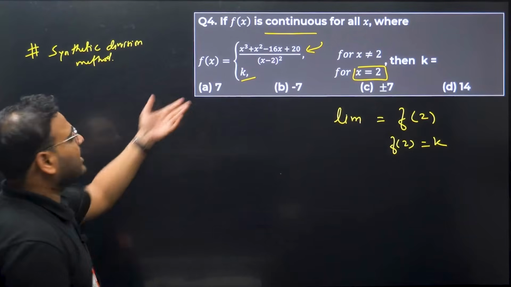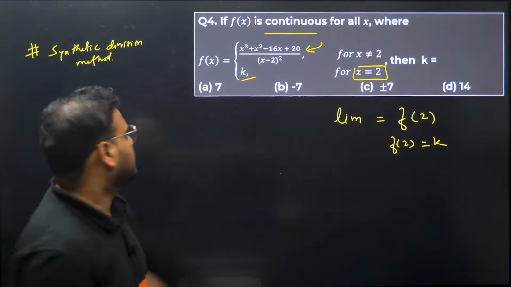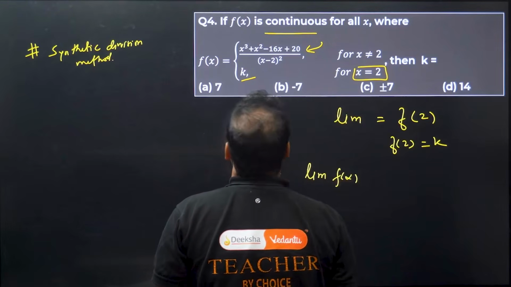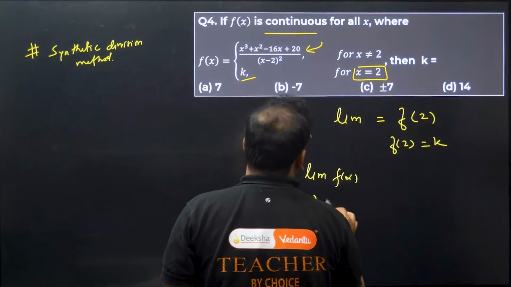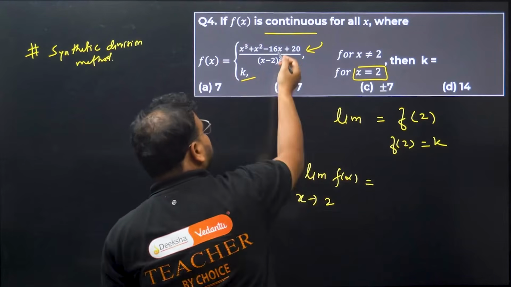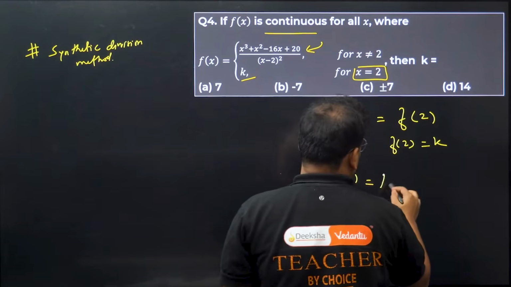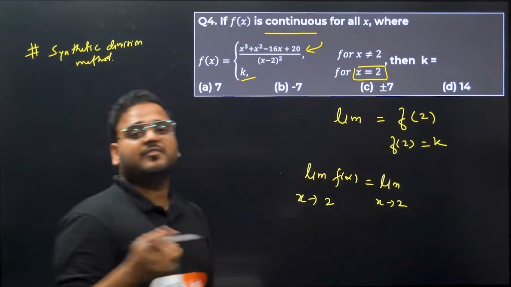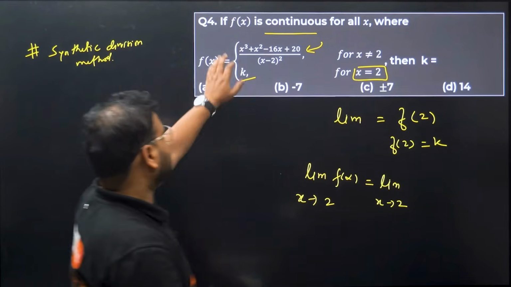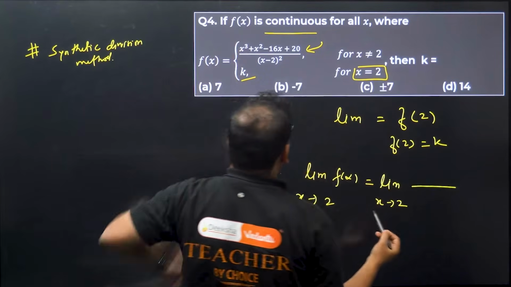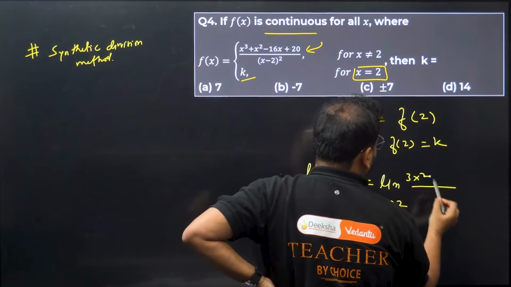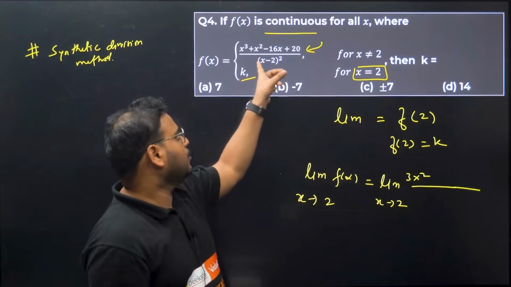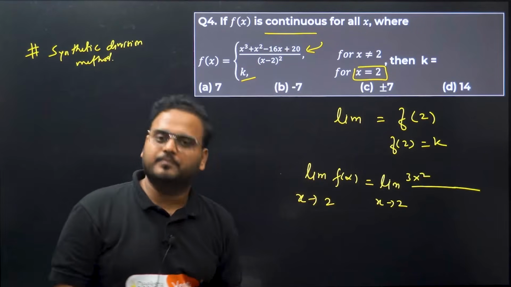Okay, so for now we can use L'Hopital's rule. Please check. So we're going to find the limit of f of x when x tends to 2. How do you find that? Simply use this and differentiate under the limit. L'Hopital's rule says what? Differentiate under the limit and limit remains same. Differentiate the numerator, what you get? You get here 3x square. I hope you know why I'm differentiating, right? Because this is an indeterminate form. Please check. Put here 2, it will become 0. This will come out as 0 by 0 form. That's why I'm doing it.